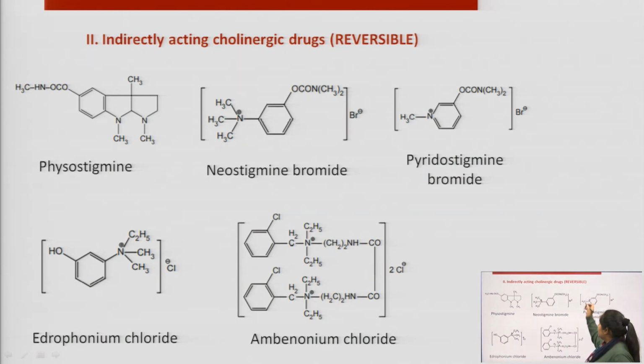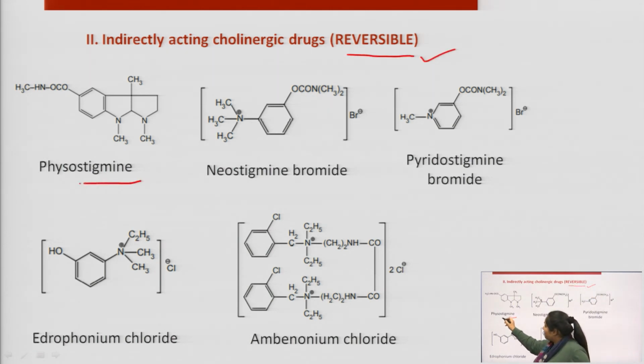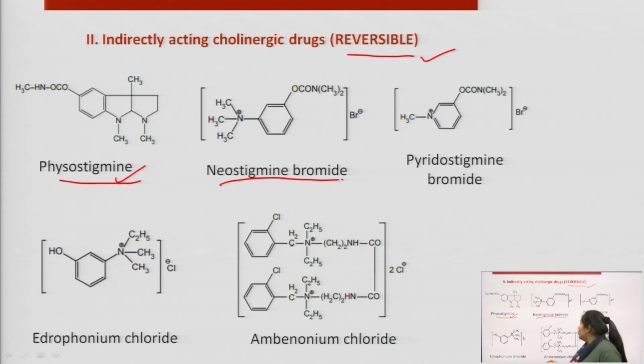In the case of reversible, we have various examples. This is the example of physostigmine, and this is neostigmine bromide, and pyridostigmine bromide is also an example of an indirectly acting cholinergic drug. Apart from that, we have several other examples when we talk about reversible indirectly acting cholinergic drugs.